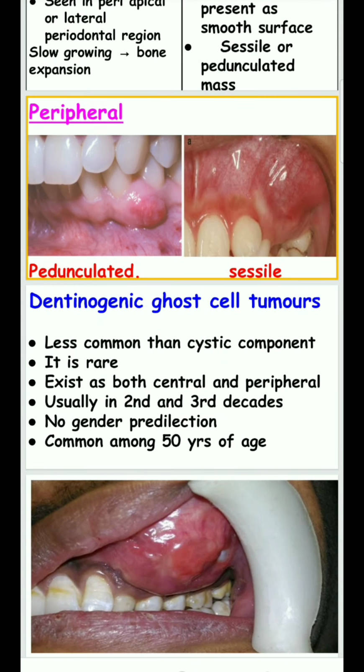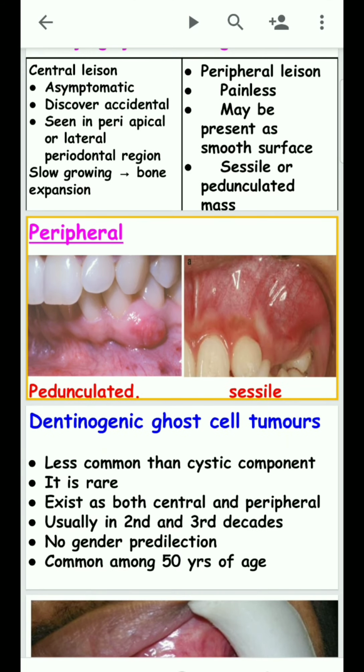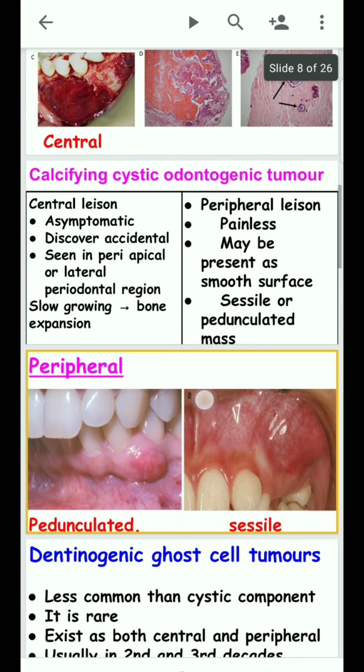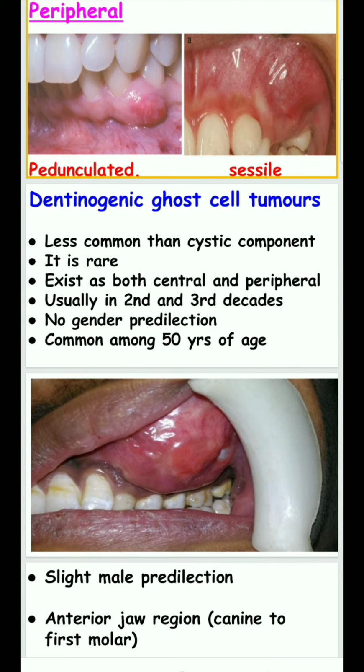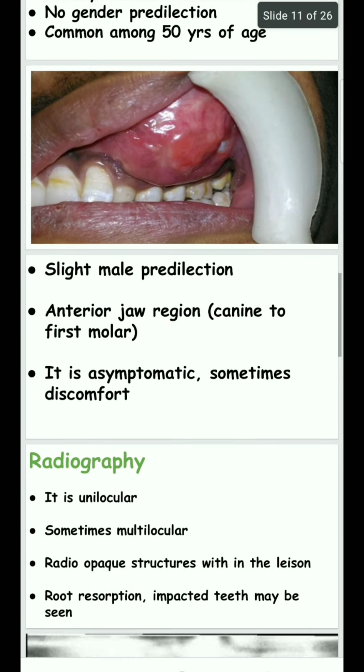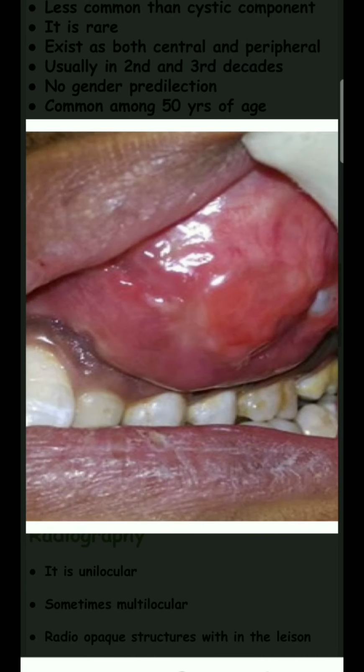Dentinogenic ghost cell tumor is less common than the cystic component. It is very rare. Calcifying cystic odontogenic tumor is seen comparatively less often. It exists in both central and peripheral varieties. It usually occurs in the second and third decade of life, with no gender predilection, though a slight male predilection is also seen. It is also seen in the anterior jaw region, particularly canine to first molar.